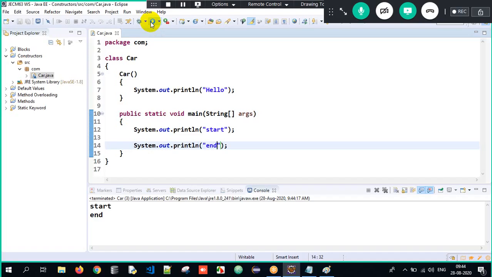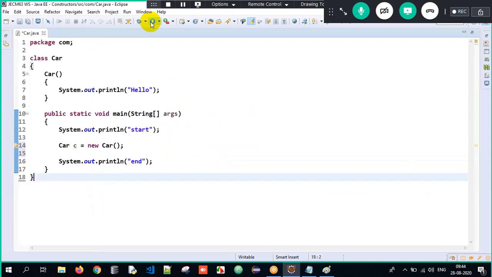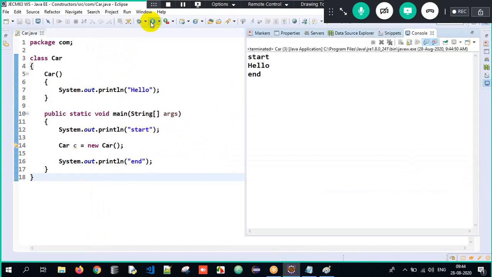When will the constructor get executed? Sir, when you create an object here, simultaneously the constructor will also get executed. So what will I do here? I will create an object: Car c = new Car(). I create an object in a beautiful manner. If you want, I can maximize the screen, and when I execute it, look at the output I get. I got start, hello, end. Why? Start got executed. I created an object, meaning simultaneously the constructor got executed, and then end.